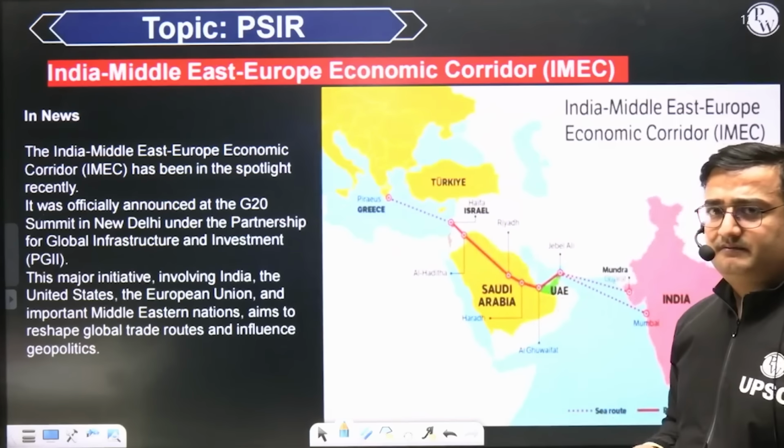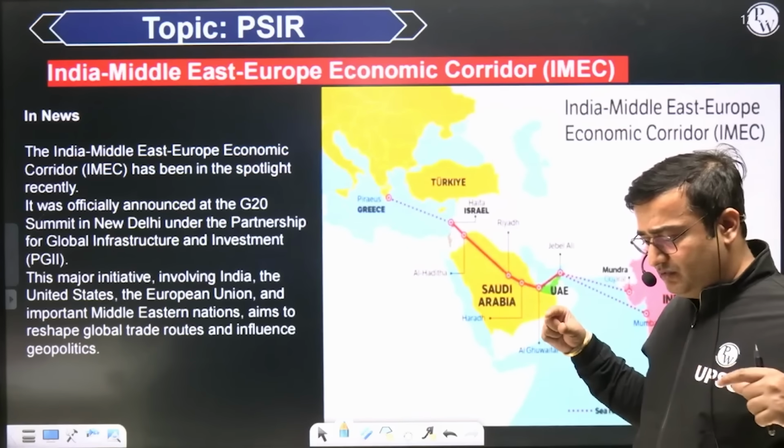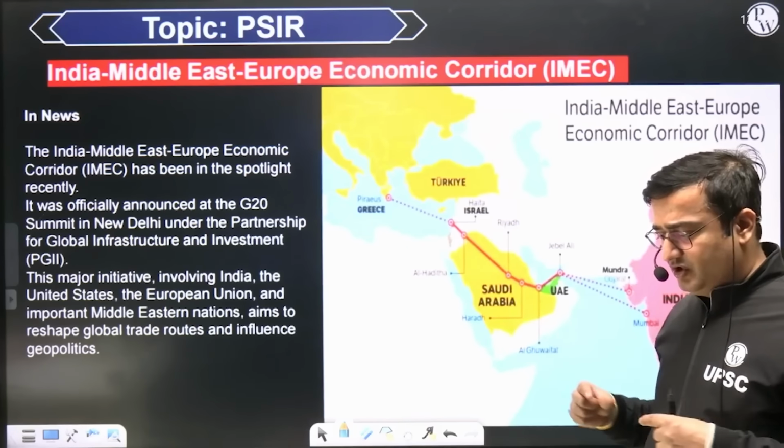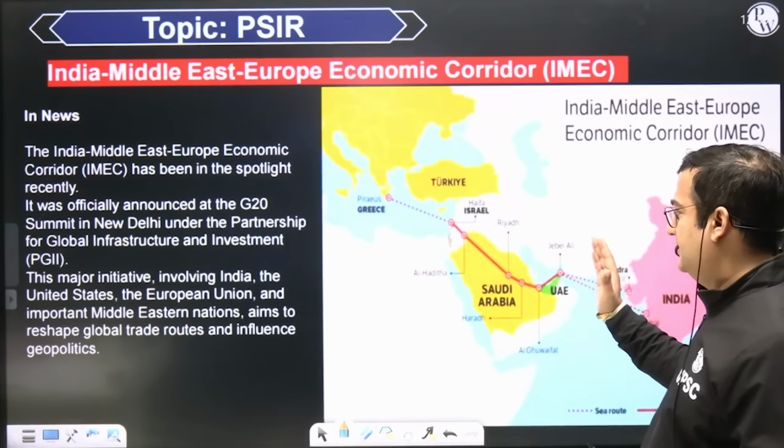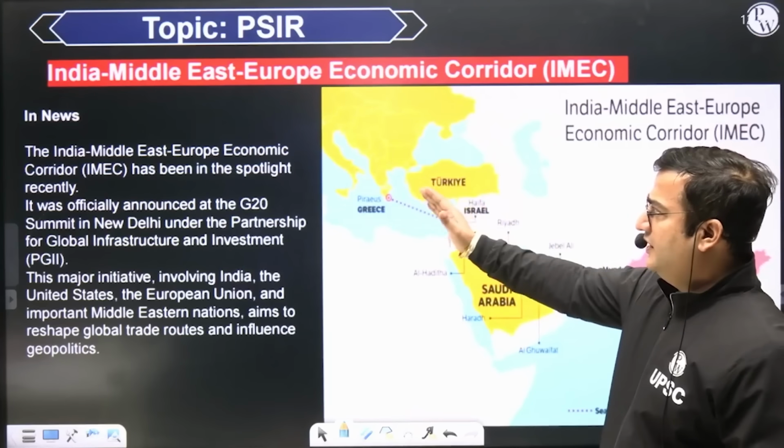But this project is certainly an answer to China's Belt and Road Initiative, because it is not only a maritime connectivity project. Through maritime route and road and rail link, it tries to connect this entire region, starting from India, then Middle East, then ultimately to Europe.